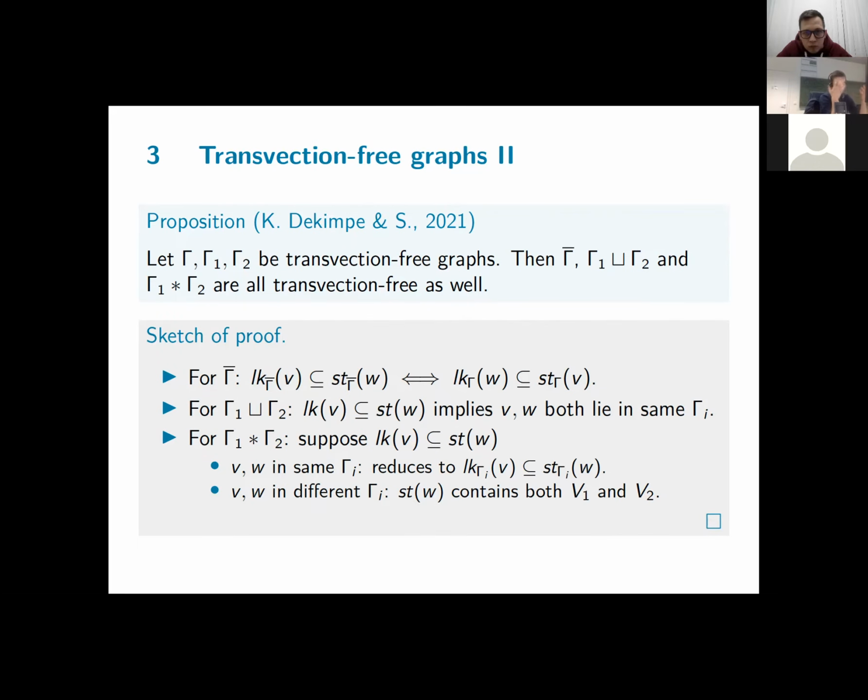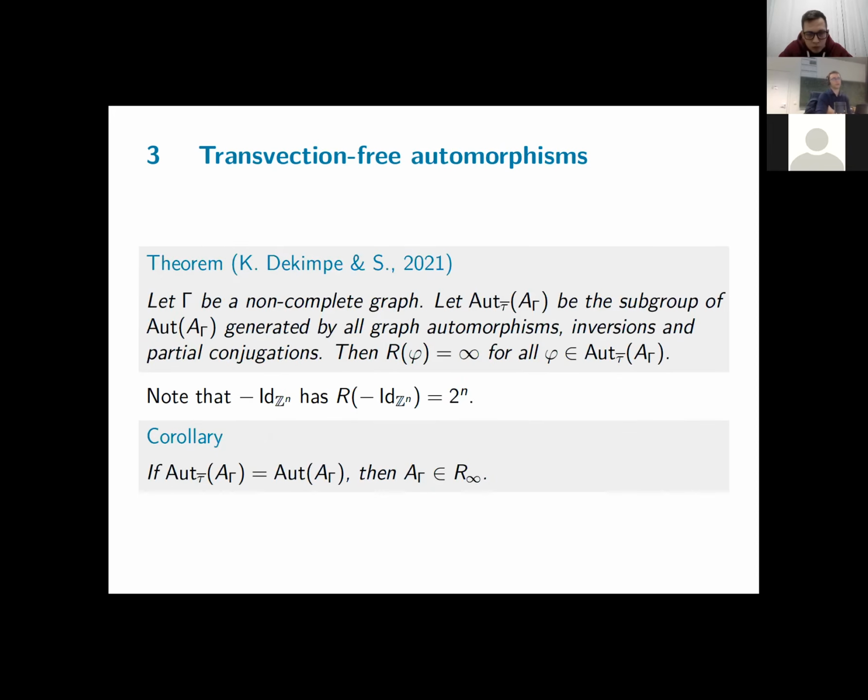And my hope was that we can prove for this family that it has right-angled Artin groups associated with the R-infinity property. But even more was true. Namely, if you just take the subgroup of automorphisms generated by graph automorphisms, inversions, and partial conjugations. So you can do this for any graph and any right-angled Artin group. Just look at this subgroup. If it happens that the graph doesn't admit transvections, this is the whole group of automorphisms, but we can just look at the subgroup generated by them.